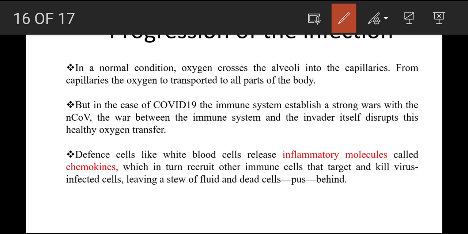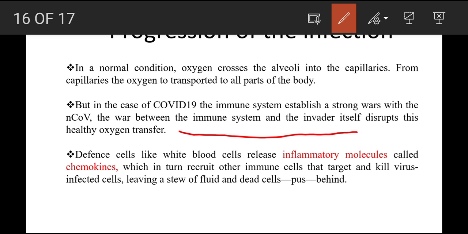And in the case of COVID-19, the war between the immune system and the invader, the coronavirus, disrupts the healthy oxygen transfer. So this is the problem. This leads to severe suffocation. The infected individual is unable to breathe normally, right?